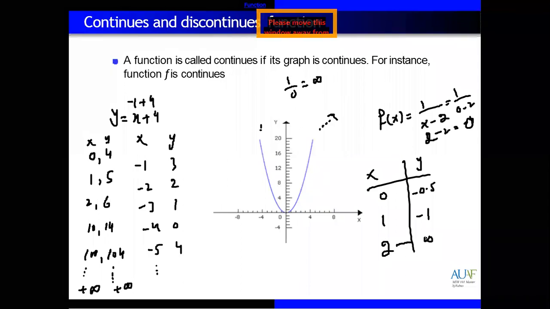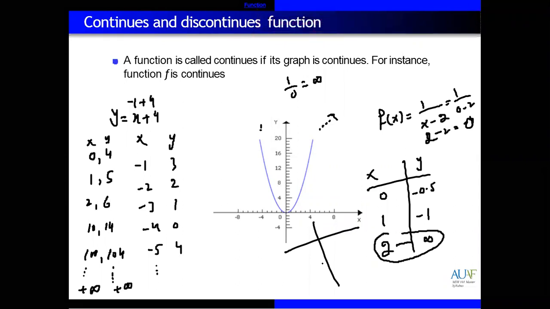So when we draw the graph, there will be a break because at 2 we don't know the value. We have a value for 1, we don't have a value for 2, but we have a value for 3. So there will be a graph, but there is some missing, some gap between the two.